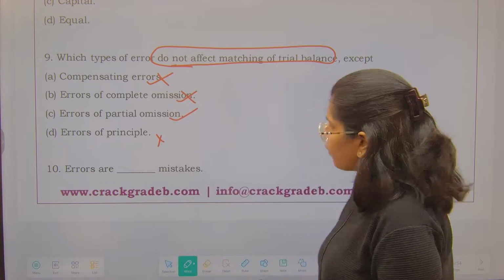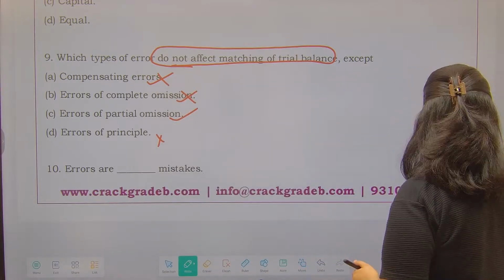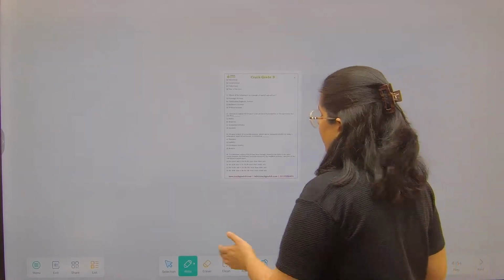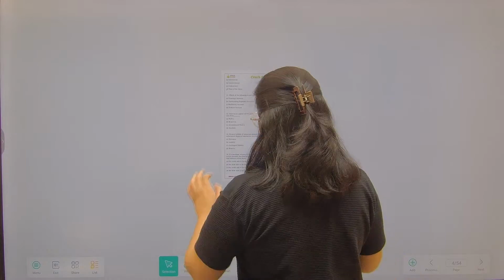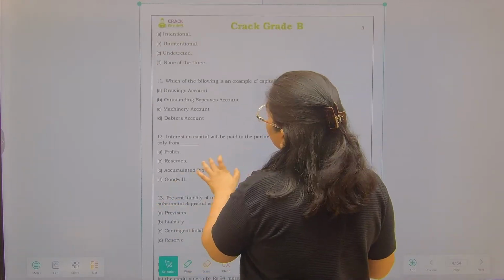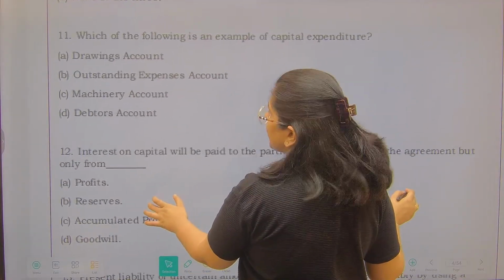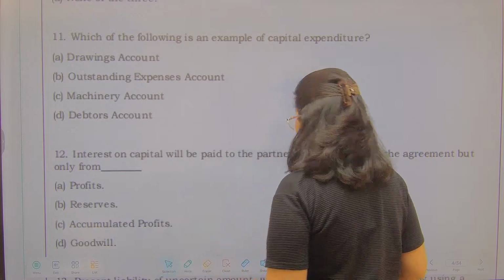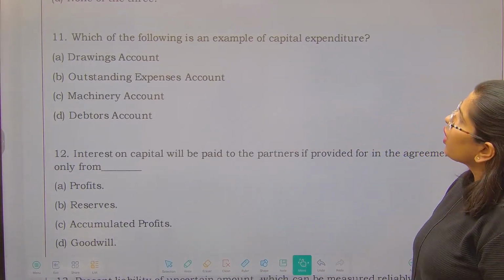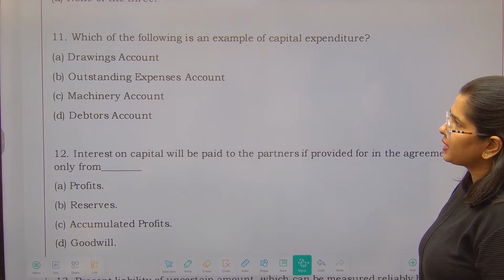Now moving forward, errors are mistakes. Now this is something which we should not do. It is obviously unintentional mistakes. We know about it. Now next is, which of the following is an example of capital expenditure?